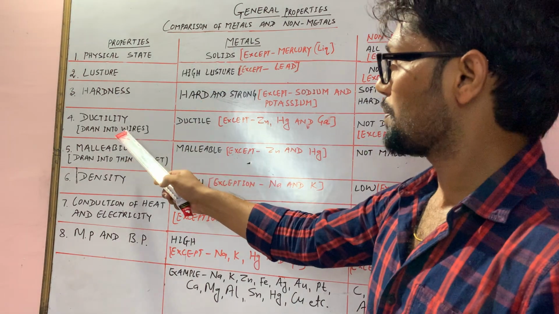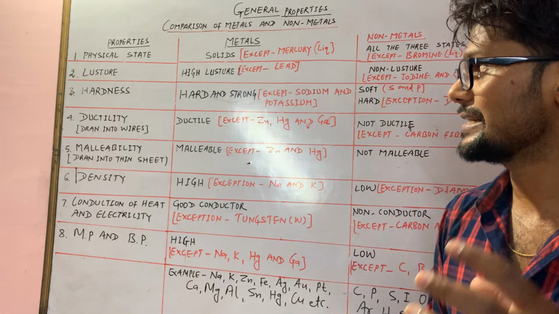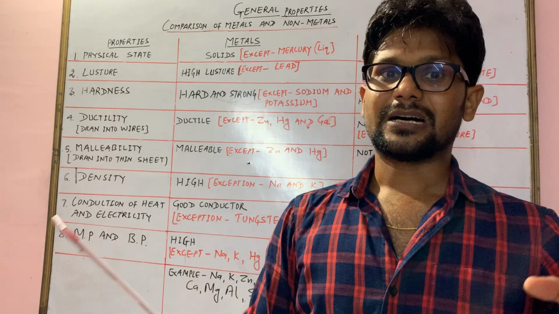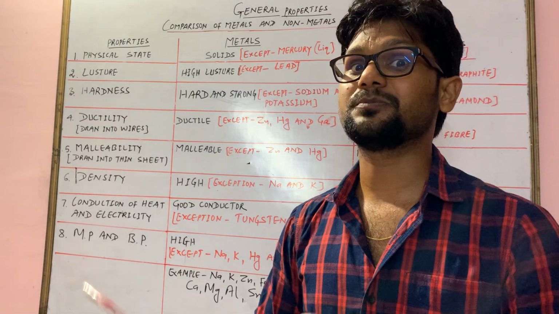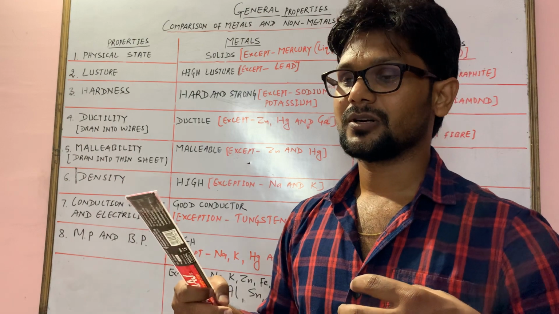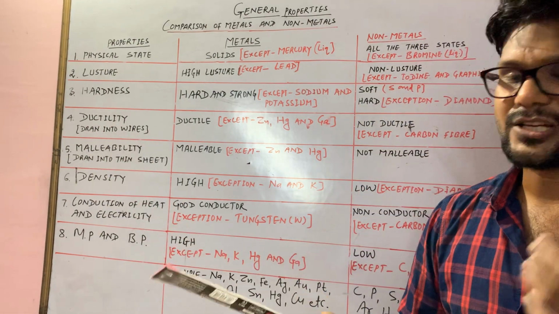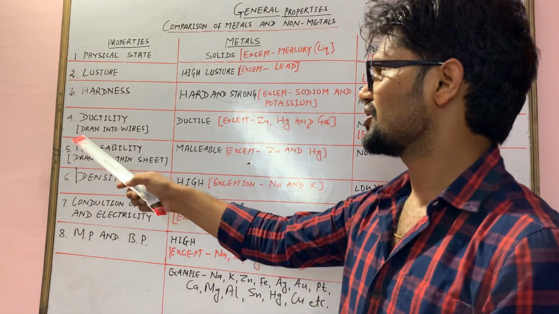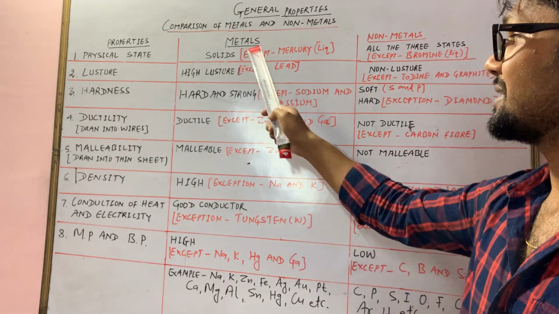We'll move to the next property, ductility. So we'll try to understand what is ductility. Ductility means if a substance can be drawn into wires without breaking into pieces, that property is called ductility. Are metals ductile?